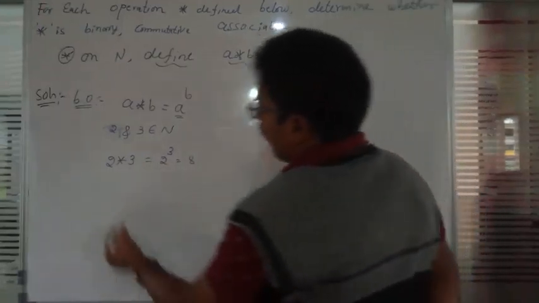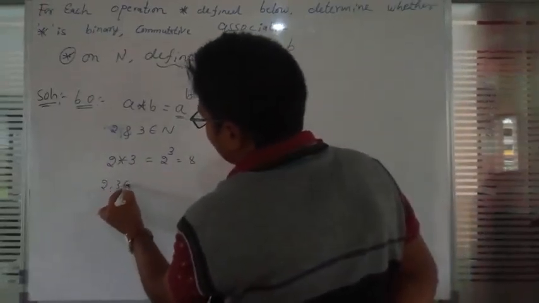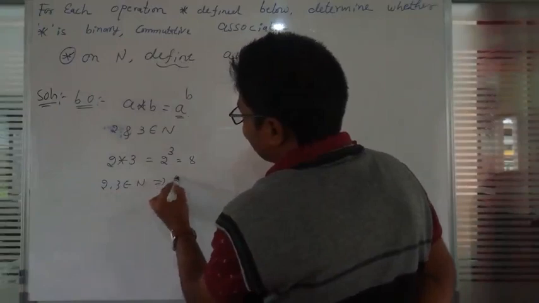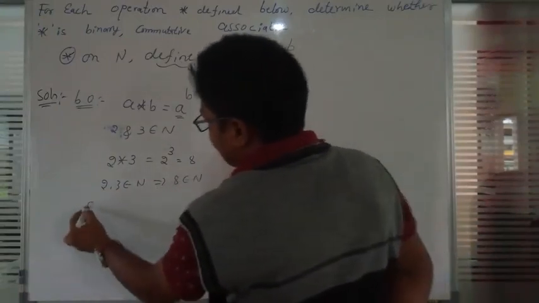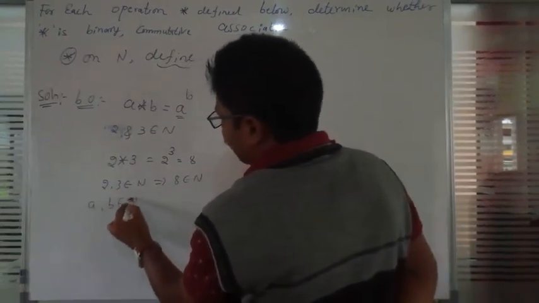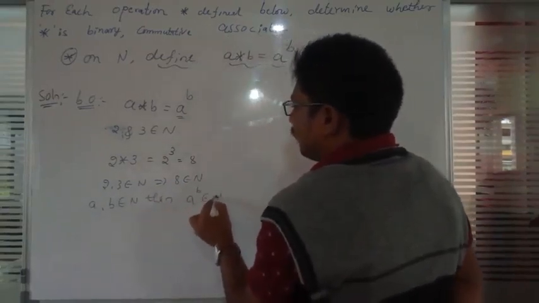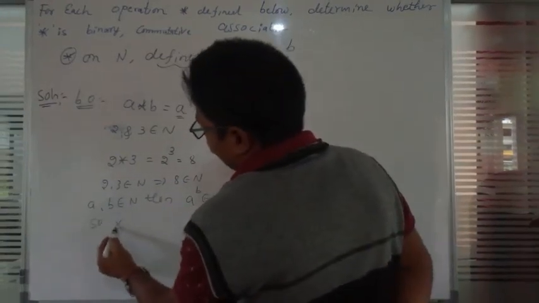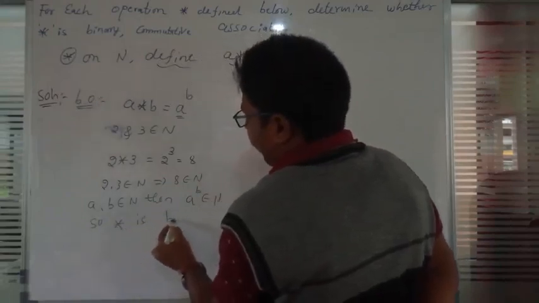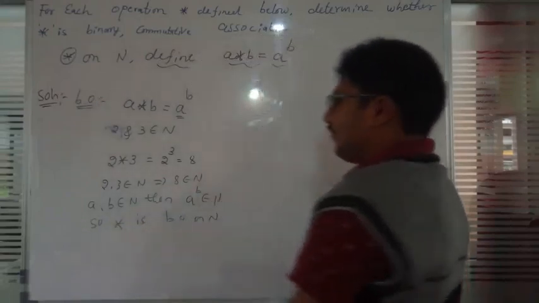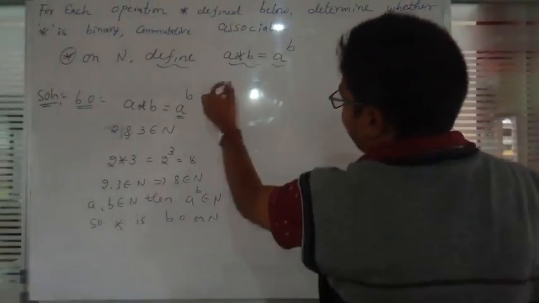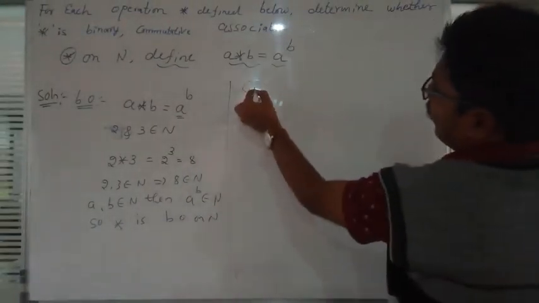Now 2 and 3 belong to N, and it implies 8 also belongs to N. So a, b belong to N, then a raised to b also belongs to N. That's why star is a binary operation on natural numbers. Next, we will check the commutative property.